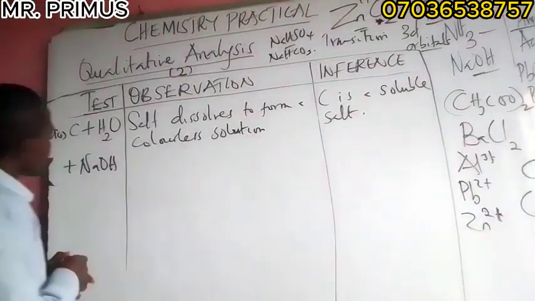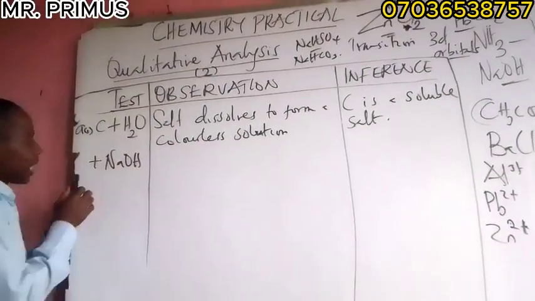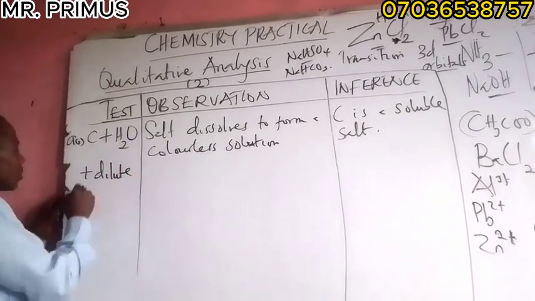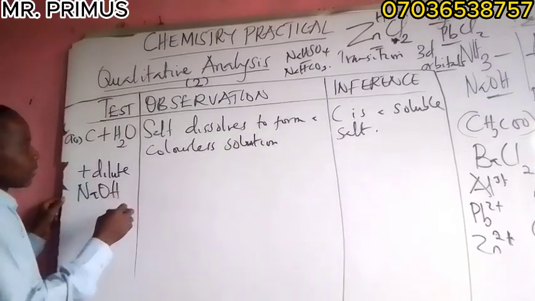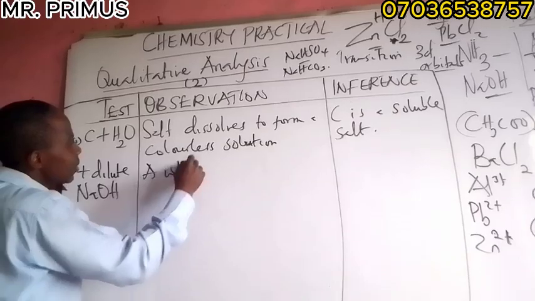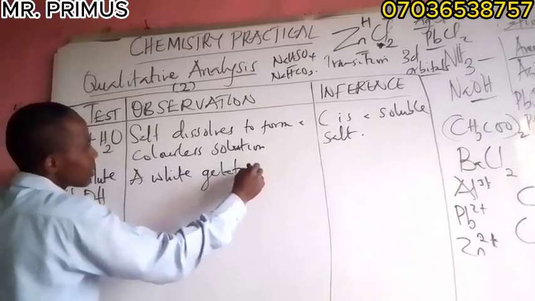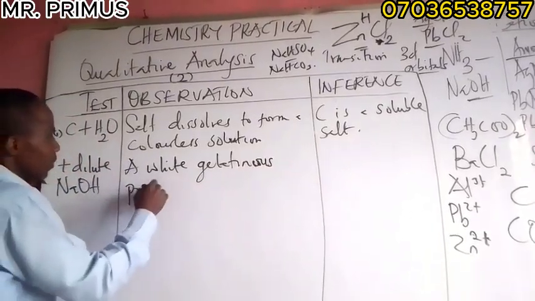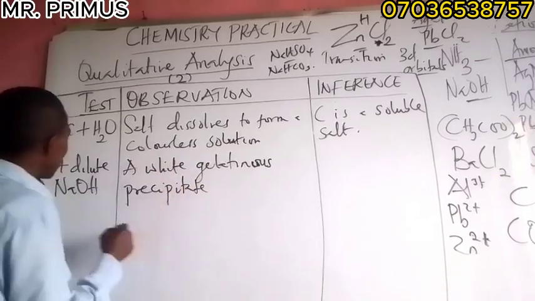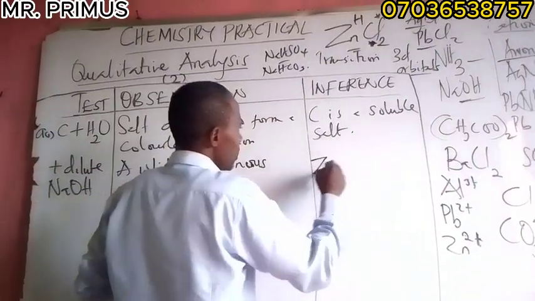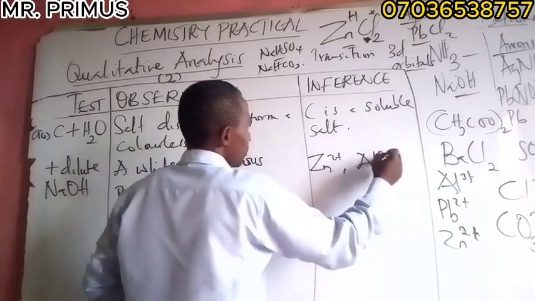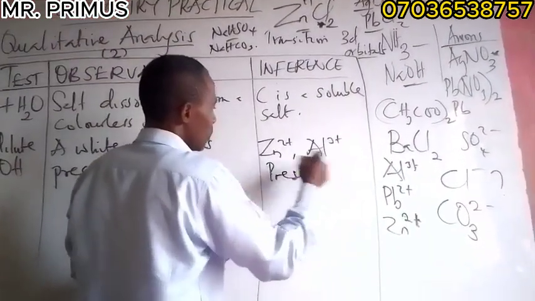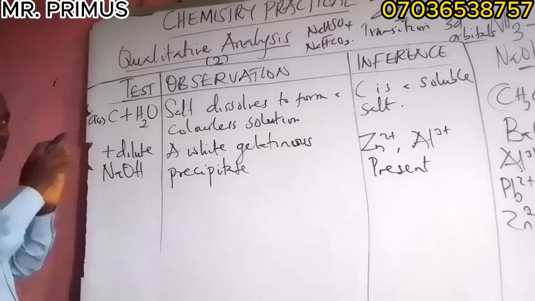Now, when you add dilute sodium hydroxide and you have a white gelatinous precipitate, it means that you have zinc ion and aluminum ion. These are the two cations that are possibly present.